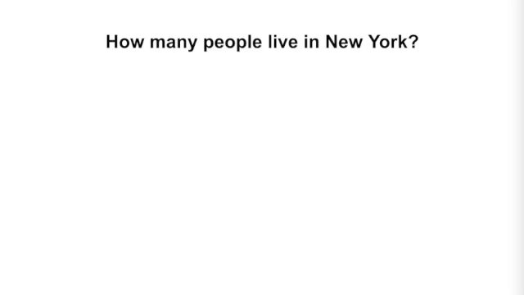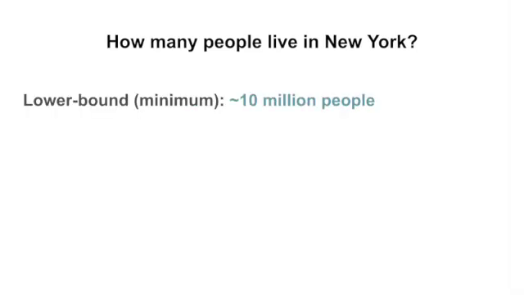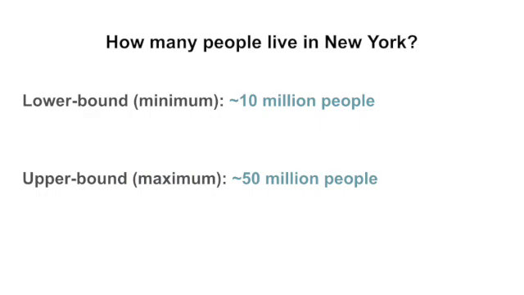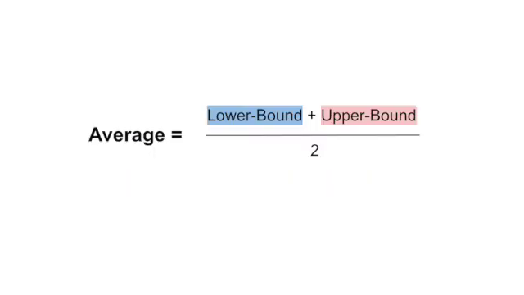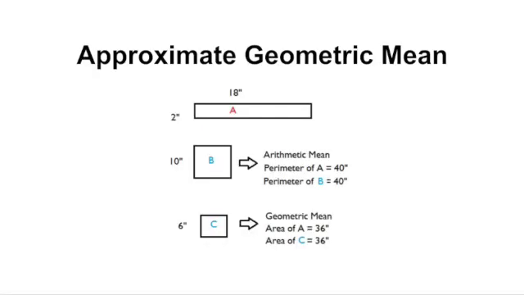I know that the population of NYC is around 10 million. This gives me a good lower bound, or minimum estimate. I can also be fairly confident that the total New York population is less than 50 million people. This will be my upper bound. At this point, my intuition says to simply use the average of these two numbers for my estimate. However, we are actually going to use something called the approximate geometric mean.